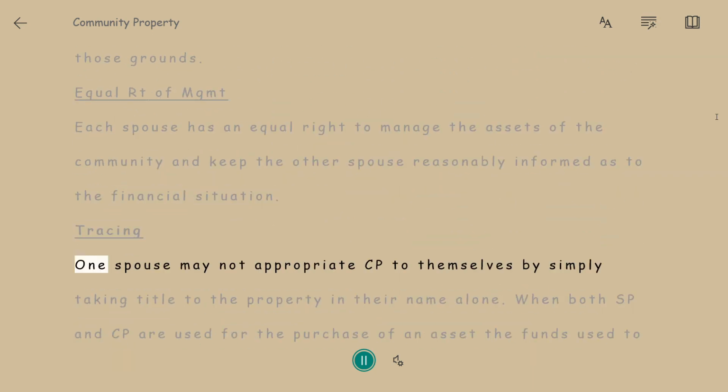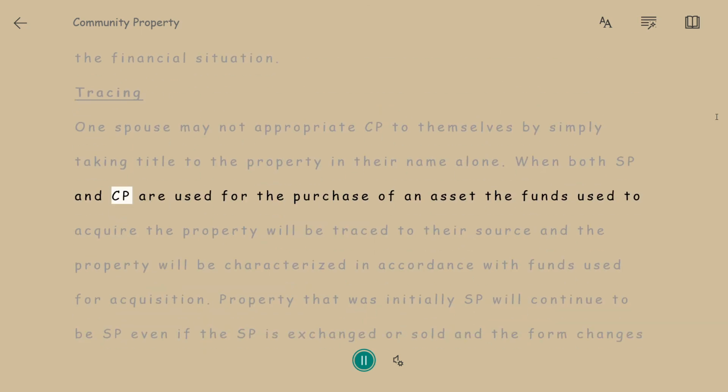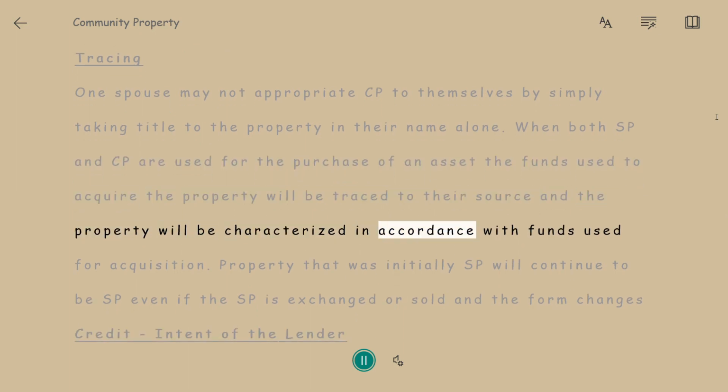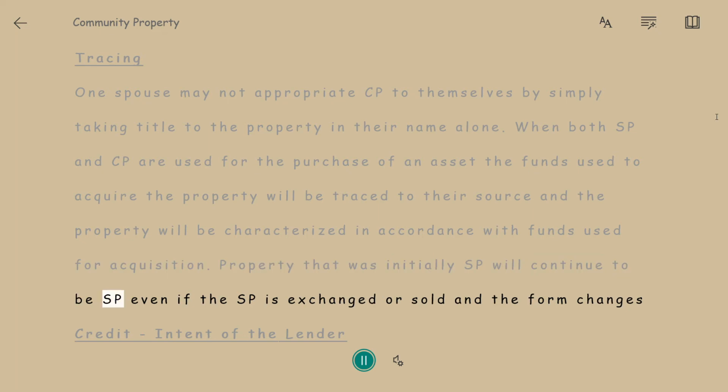Tracing. One spouse may not appropriate CP to themselves by simply taking title to the property in their name alone. When both SP and CP are used for the purchase of an asset, the funds used to acquire the property will be traced to their source, and the property will be characterized in accordance with funds used for acquisition. Property that was initially SP will continue to be SP even if the SP is exchanged or sold, and the form changes.